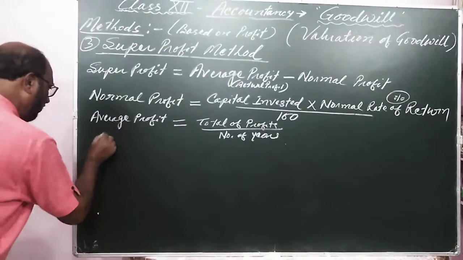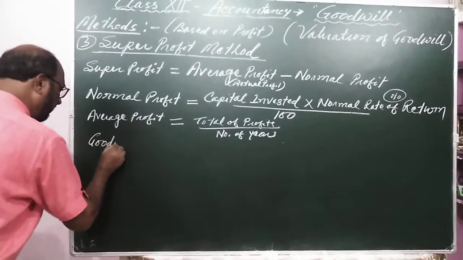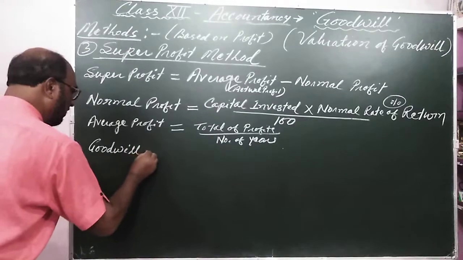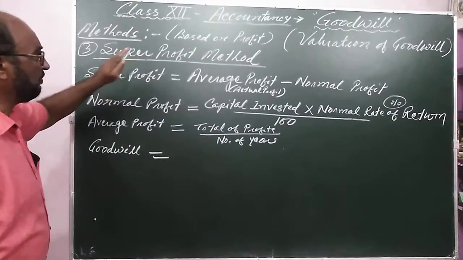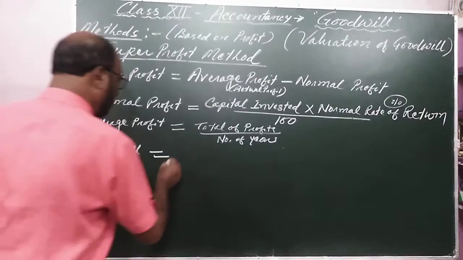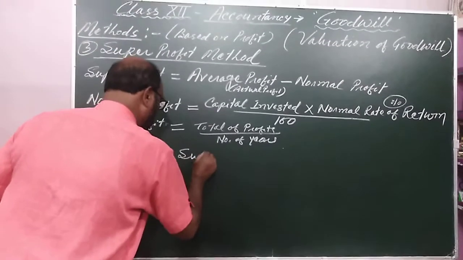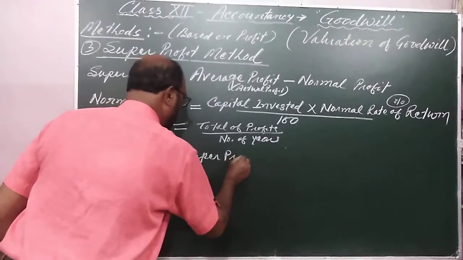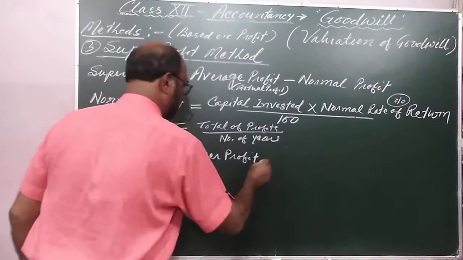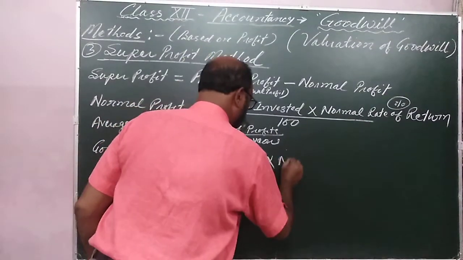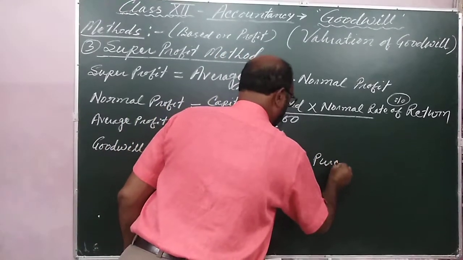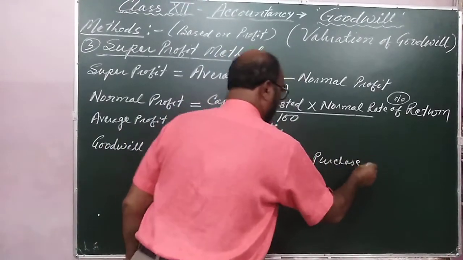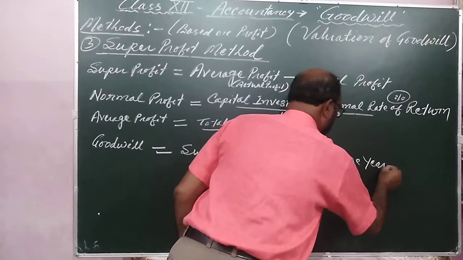And now the goodwill: in the super profit method, goodwill is equal to super profit into number of purchase years.